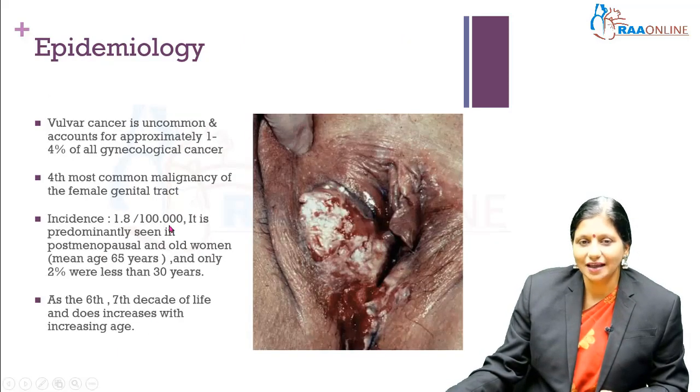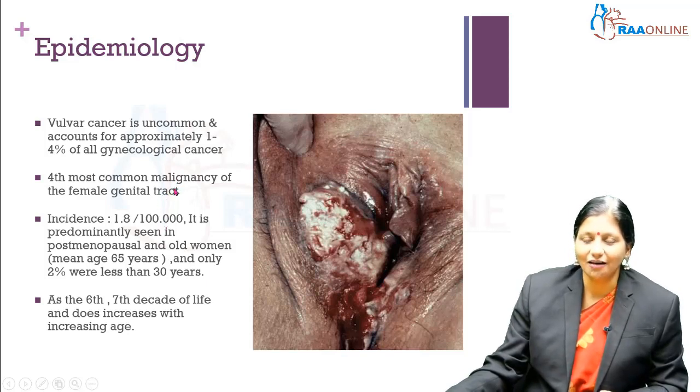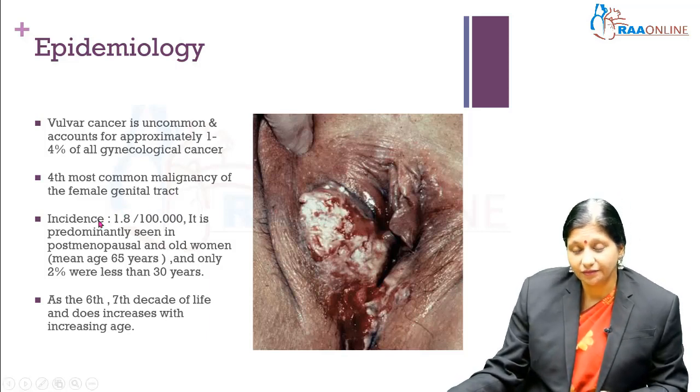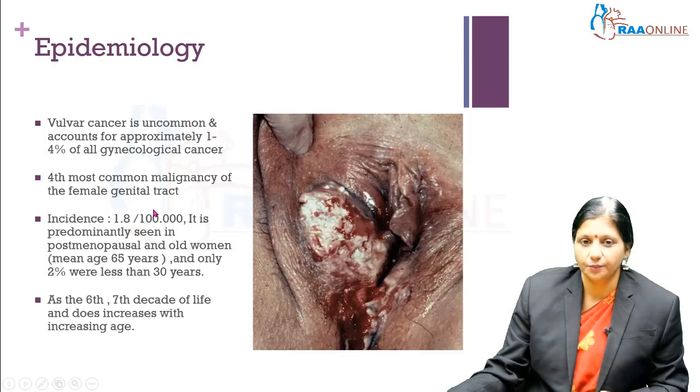Now this cancer is relatively uncommon and it is only 2 to 4% of all gynecological cancers. It comes after CA cervix, CA endometrium and CA ovary in prevalence and incidence. The incidence is around 1.8 to 2 women per 1 lakh, and it is predominantly a disease of the postmenopausal age group.